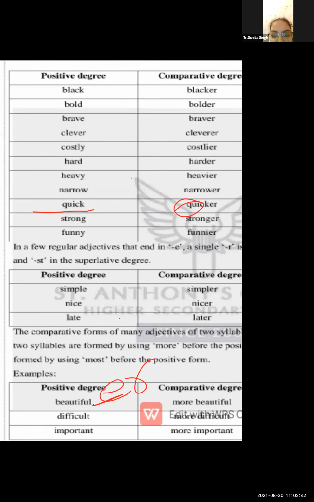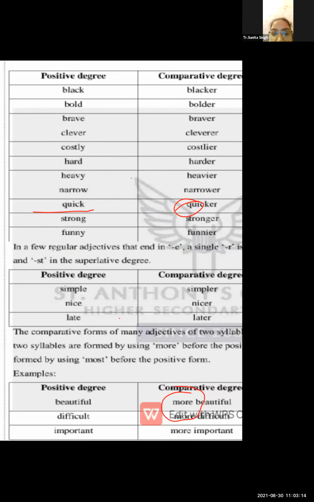If you have these kinds of words and you are comparing with the comparative degree, at that time you have to use more. That is called more beautiful. Okay. More intelligent, more important, more fabulous, more gorgeous. कंपैरेटिव डिग्री में मोर यूज करोगे क्योंकि ऐसे कुछ वर्ड्स हैं जिसमें आप ER नहीं यूज कर सकते.